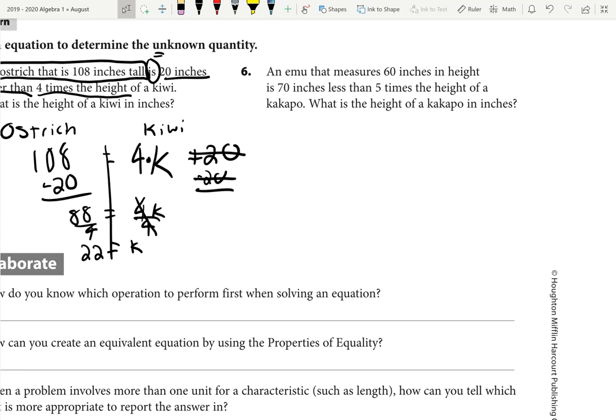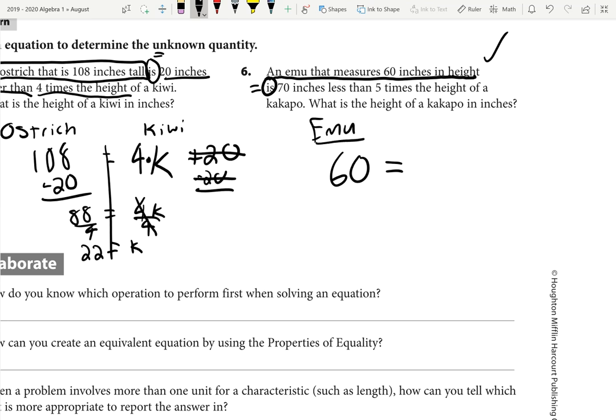So an emu that measures 60 inches in height is, so remember, this is an emu that measures 60 inches in height is, that's our key word. So this is saying we have the emu's height, which is 60, is equal. That's how you can translate these words into the equation. It's saying that 60 equals 60 inches in height is. That word is very important. Is means equal. So we're looking at the emu's height, which we know, and we're going to compare it with the kakapo, okay?